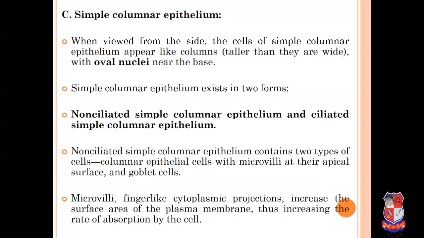Simple columnar epithelium exists in two forms. There are two types of simple columnar epithelium. One is non-ciliated and the second one is ciliated. Non-ciliated simple columnar epithelium contains two types of cells: columnar epithelial cells with microvilli at their apical surface, and goblet cells. Microvilli, what is microvilli? Microvilli are finger-like cytoplasmic projections that increase the surface area of the plasma membrane, and so increase the rate of absorption by the cell.